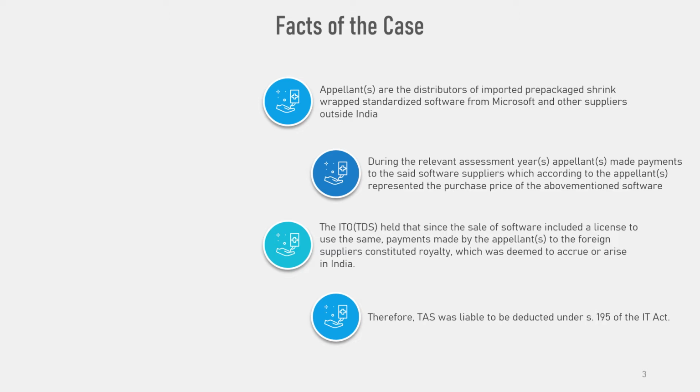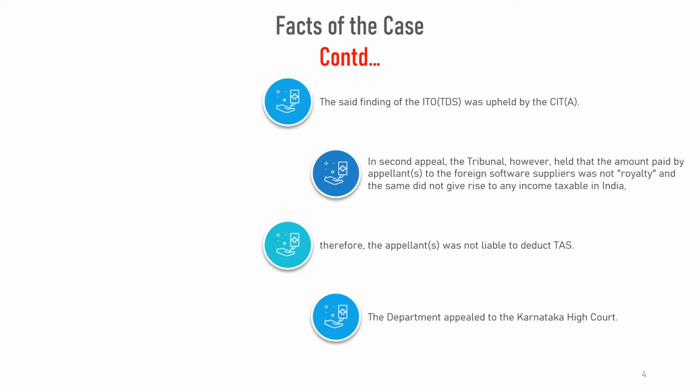The ITO TDS held that since the sale of software included a license to use the same, payments made by the appellants to the foreign suppliers constituted royalty, which was deemed to accrue or arise in India. Therefore, tax at source was liable to be deducted under Section 195 of the Act. The said finding of the ITO TDS was upheld by the CIT Appeals.